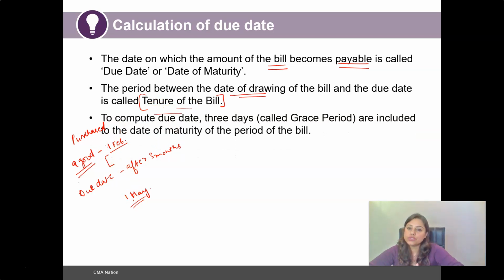And how do we compute the due date? In order to compute the due date, we also include 3 days, which are called the grace period, and such grace period is added to the date of maturity of the bill. So along with those 3 months, we add 3 days of grace period. In this example, we purchased the goods on 1st of February, and the due date is after 3 months. So 1st May plus 3 days, that means 2nd, 3rd and 4th. So 4th of May becomes the due date of maturity.